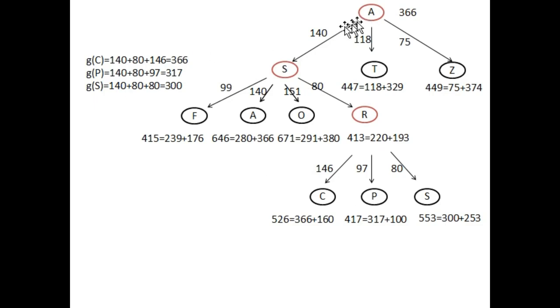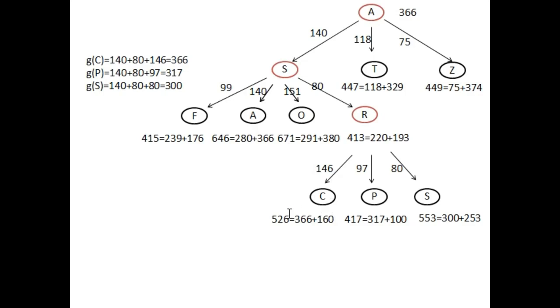So the distance will be 140 plus 80 plus 97. Just look at this point. The distance between the initial state and p will be equal to g of p, which is equal to 317. Then I will add up the heuristic value, which is equal to 100. So h of p is equal to 100. Just look at this point, we have the value of f of p as 417.